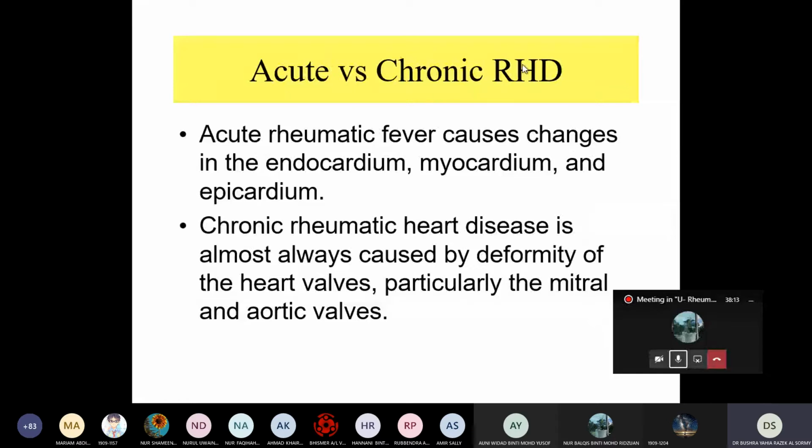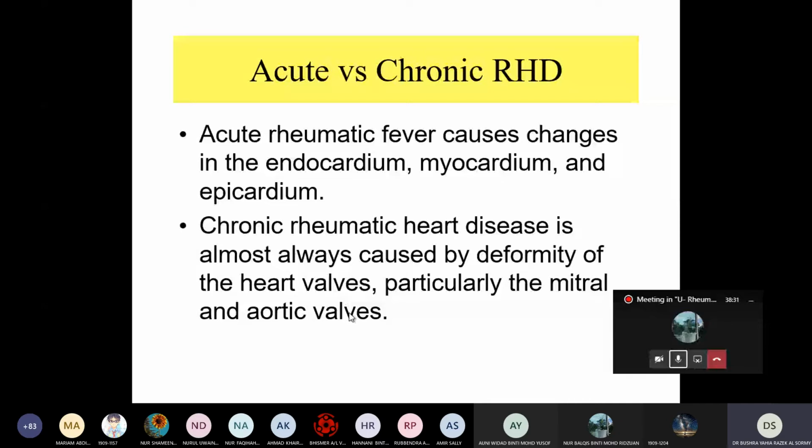The difference between acute and chronic: acute rheumatic fever causes change in the endocardium, myocardium, and epicardium. But chronic heart disease is almost always caused by deformity of the heart valve, particularly the mitral and aortic valve.